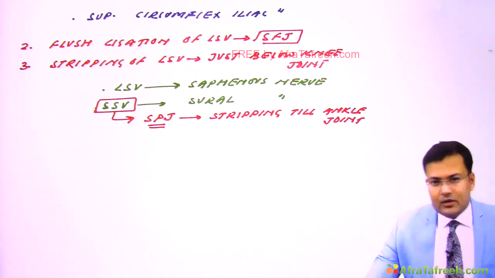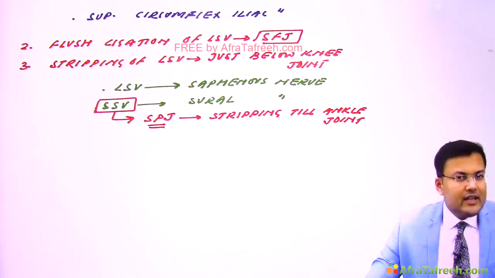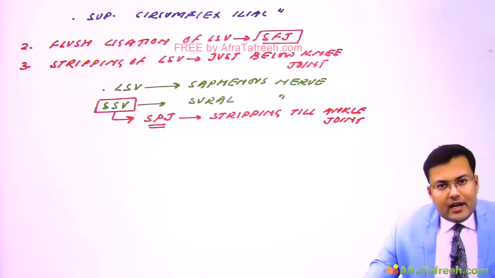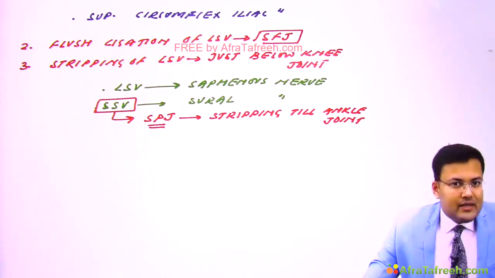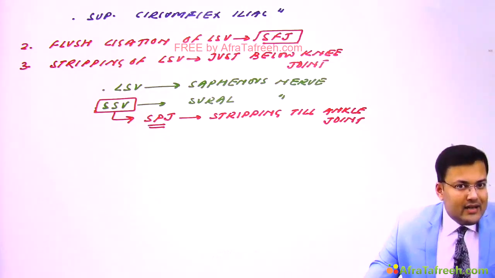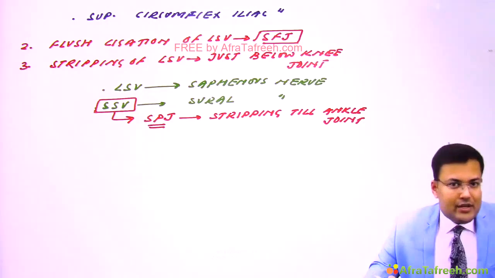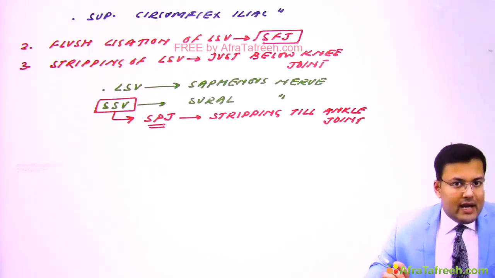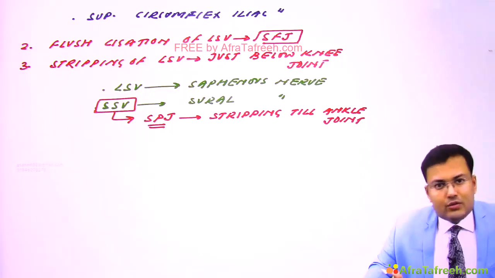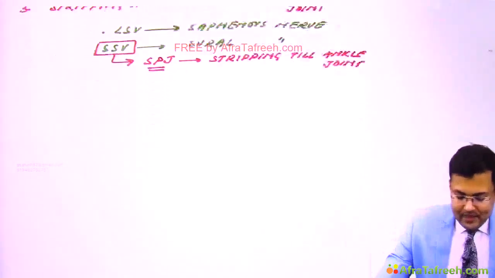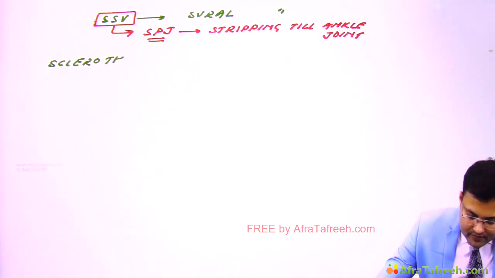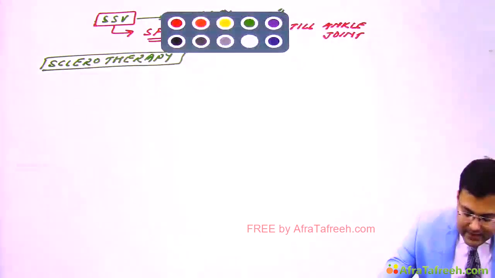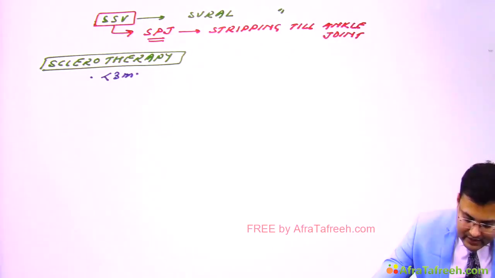Okay, apart from these two methods, what are the other treatment options? See, there is sclerotherapy. Strictly we are using this sclerotherapy for the veins whose diameter is less than 3 mm. Means ideally it is not going to fit in the diameter of varicose vein, because in definition the diameter should be more than or equal to 3 mm, and sclerotherapy is used for the veins whose diameter is less than 3 mm. So very important point related to sclerotherapy.